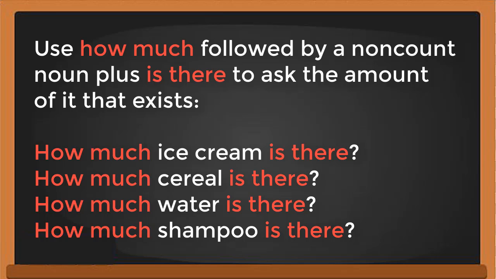How much ice cream is there? How much cereal is there? How much water is there? How much shampoo is there? So if you want to know the amount that exists, you use "how much" and "is there". And to answer, we're going to discuss it later.